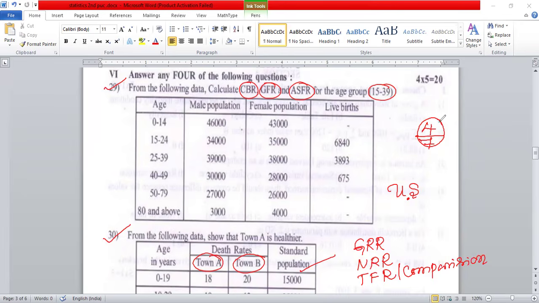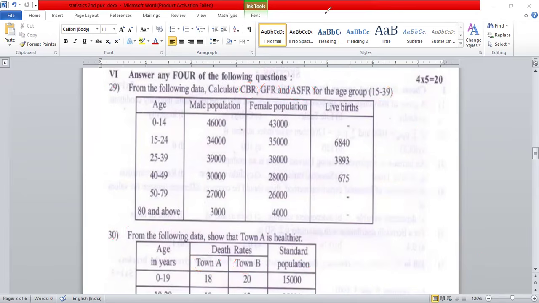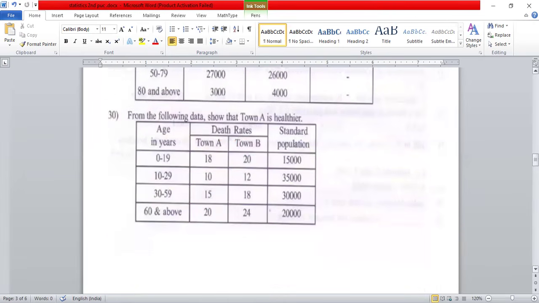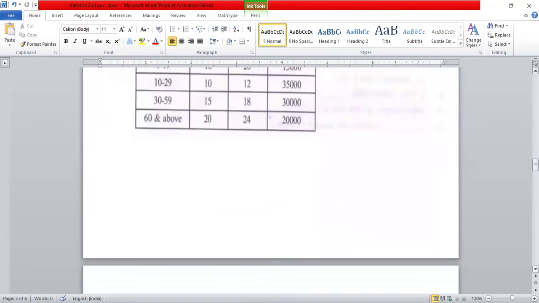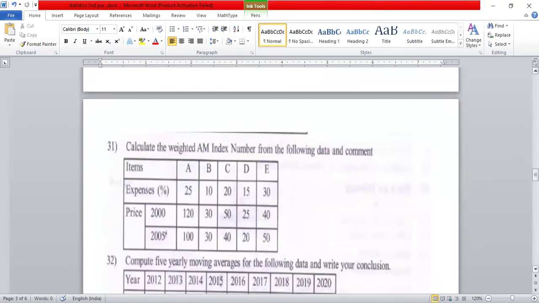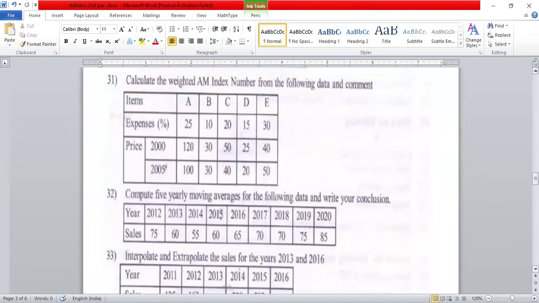Note that 7 questions are there. You are able to write 4 questions. So very, very important one. Already 2 questions happened from the vital statistics. Now, similarly, we'll go for the next question. So 29, 30 come under vital statistics. Now we'll move on to question number 31 and question number 32. So note that question number 31, index number.